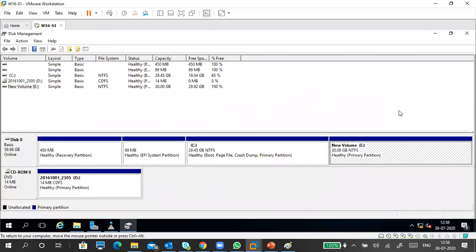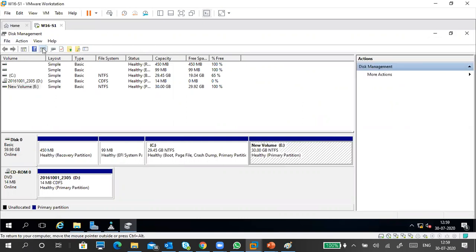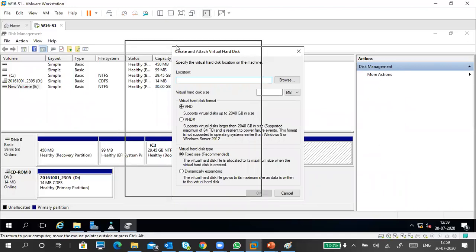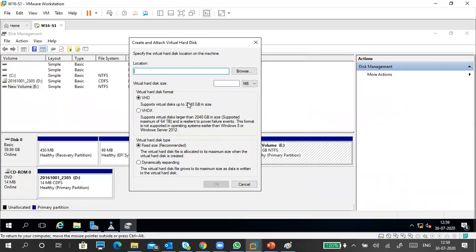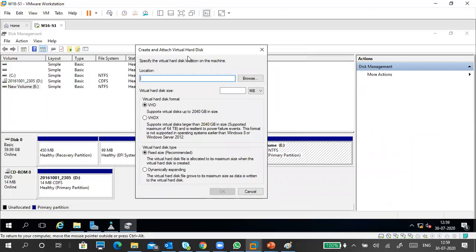Now I want to create a VHD. You can go to Action, and in the Action menu you can see Create VHD. You can go like this, or you can click on this one, and if you click here you get the action menu, More actions. Okay, Create VHD. Like this also we can do it. Or you can use a command called diskpart to create a VHD. Diskpart has so many things, so we can use it.